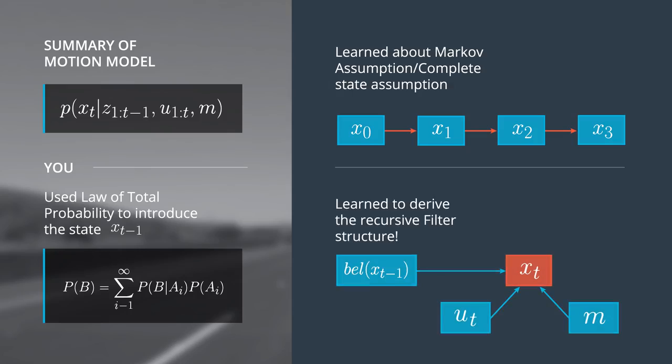Next, you will implement the motion model in C++. You will also learn how to initialize our localizer, which means defining the belief of the state at the very beginning. So, let's do it.